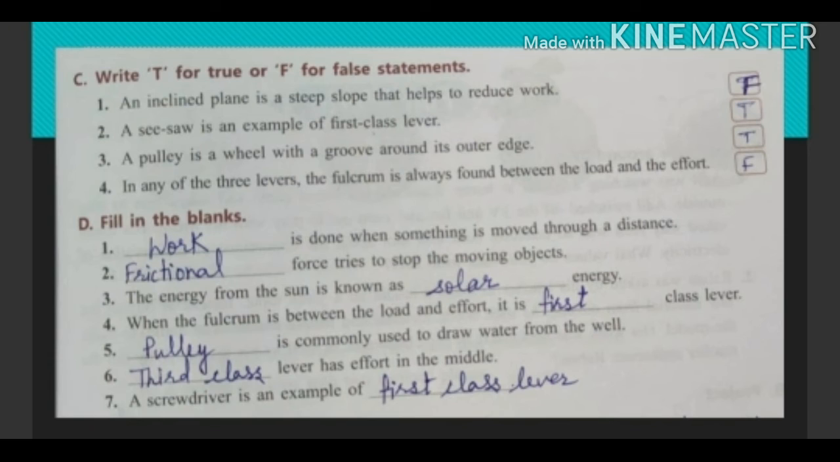Question 5. Dash is commonly used to draw water from the well. Its answer is pulley. Pulley is commonly used to draw water from the well. Question 6. Dash lever has effort in the middle. Answer is third class. Third class lever has effort in the middle. Seventh question is a screwdriver is an example of dash. A screwdriver is an example of first class lever.